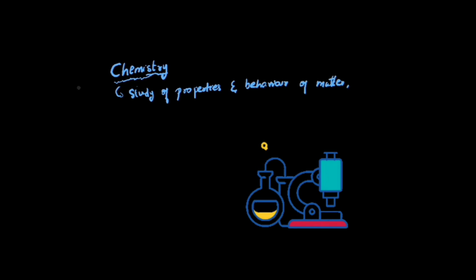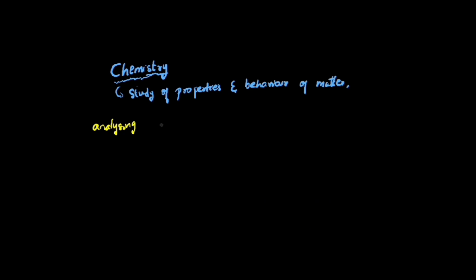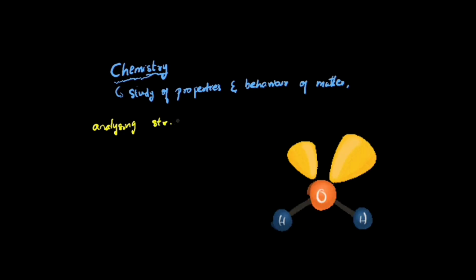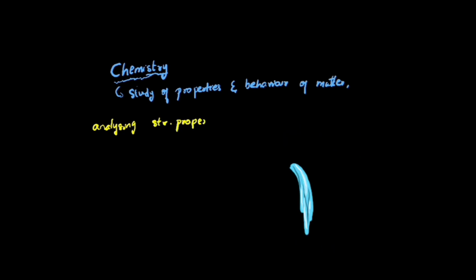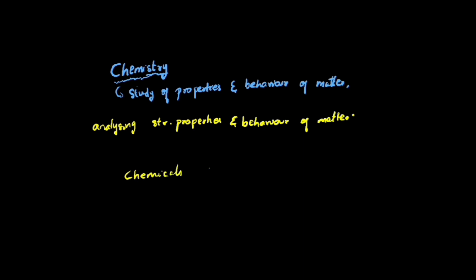chemical reaction. So when a matter changes in a chemical reaction, for example, you have hydrogen and oxygen, they change and they become water, that is H2O, right? So how is the change happening? You're analyzing the structure, the properties and behavior to see what kind of change is going to happen. Chemistry means study of chemicals.